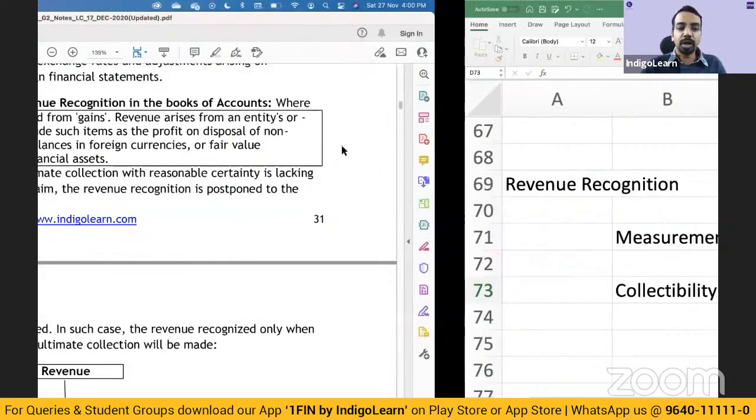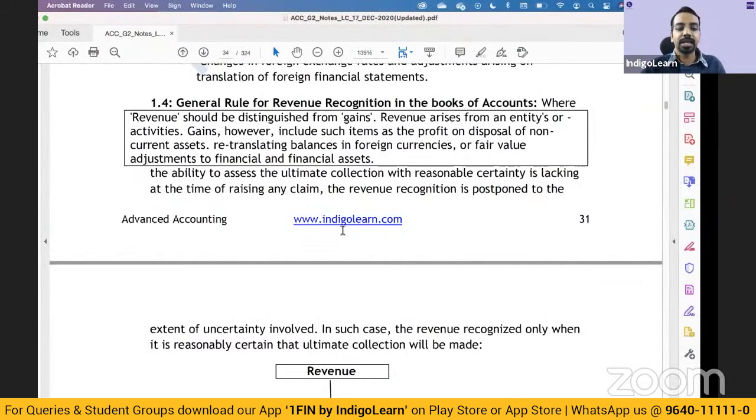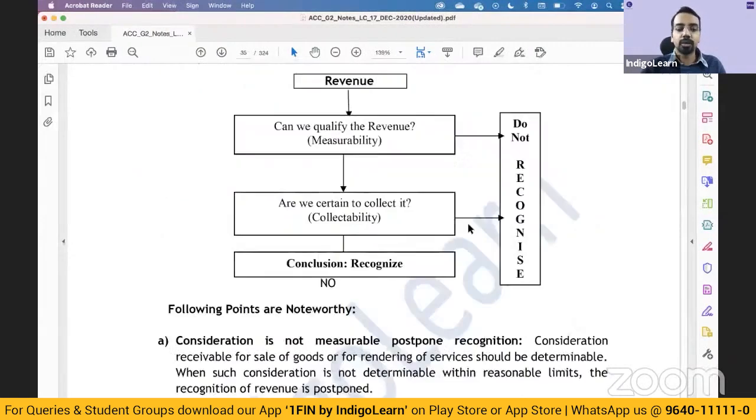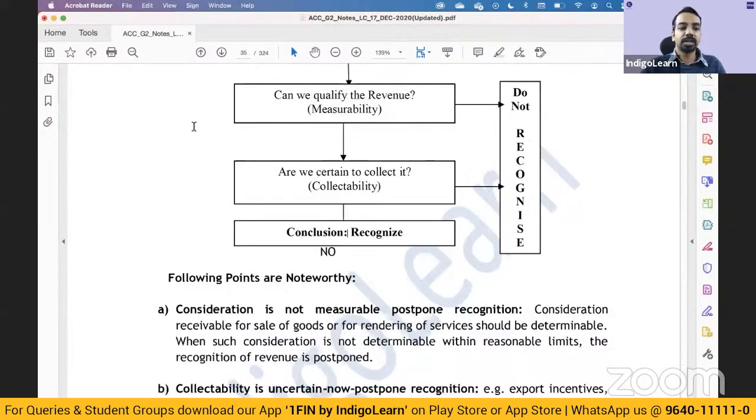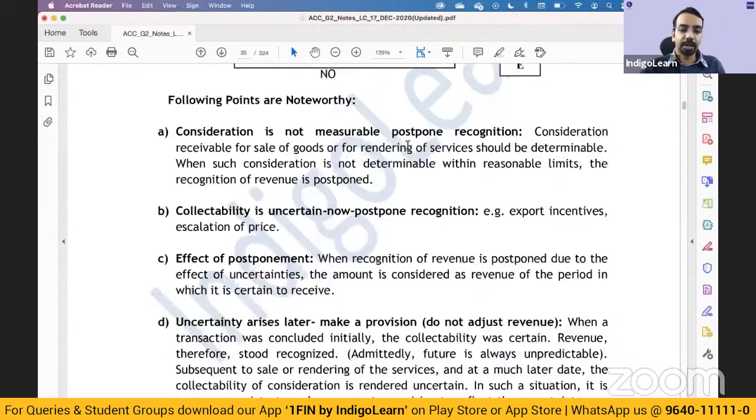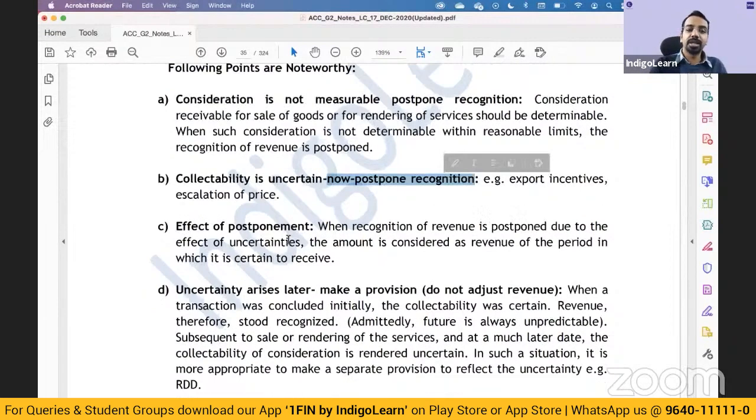Okay, so if these two conditions, measurability and collectibility, are satisfied, recognize; otherwise do not recognize. As I said, if consideration is not measurable, then you will postpone recognition. If collectibility is uncertain, postpone recognition. Once you postpone, then in whichever financial year the certainty comes, in that period you will recognize the revenue. And this we spoke about, you will make a provision if the answer changes later.